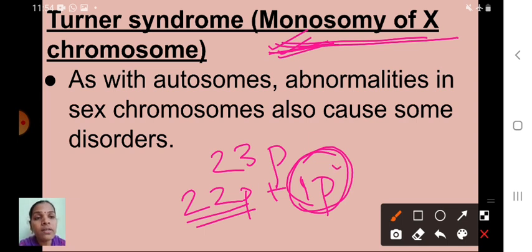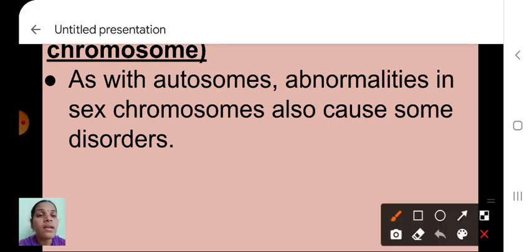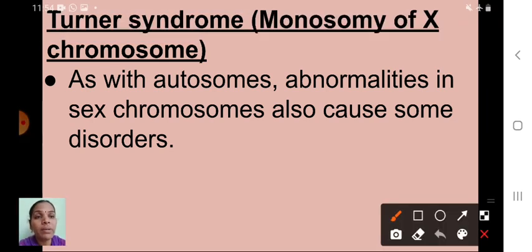So here the abnormalities are there, that is Turner syndrome. As with autosomes, abnormalities in sex chromosomes also cause some disorders. This occurs mostly in women. Understood, children?